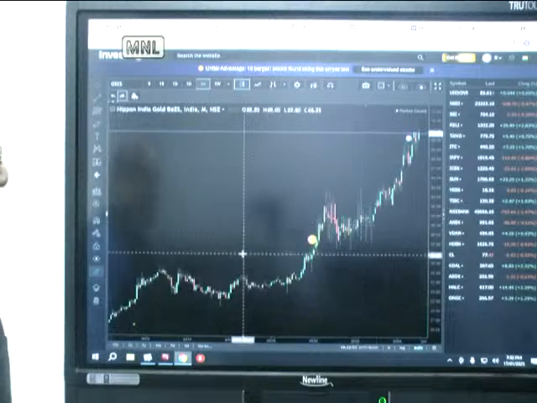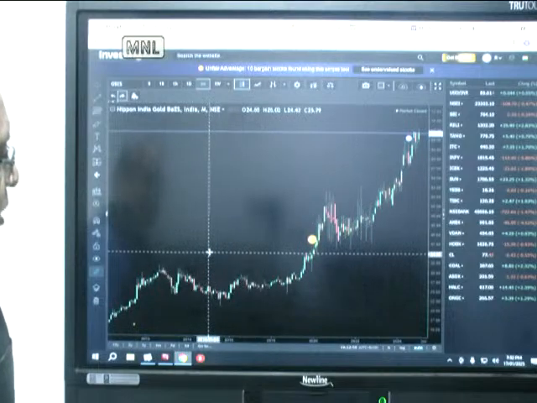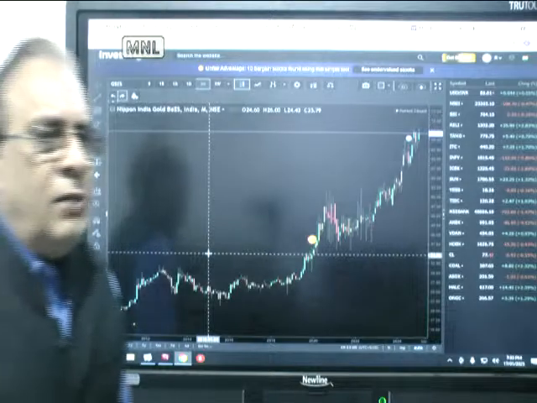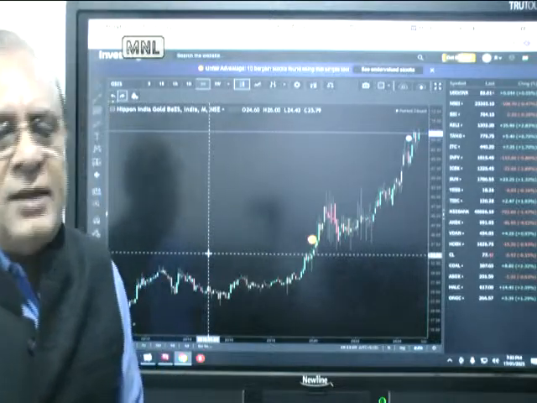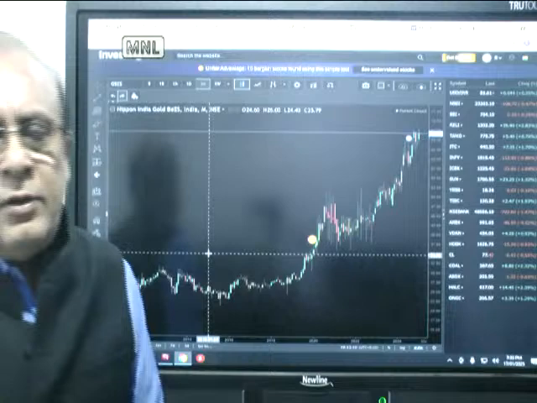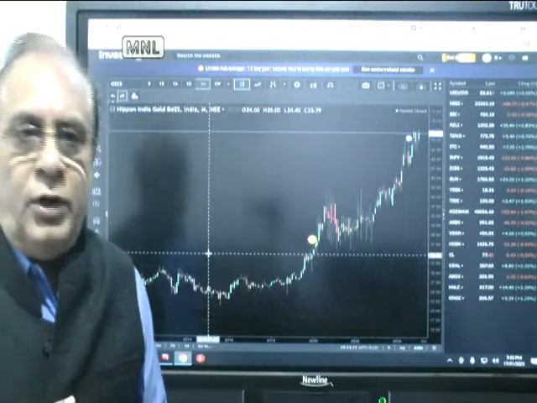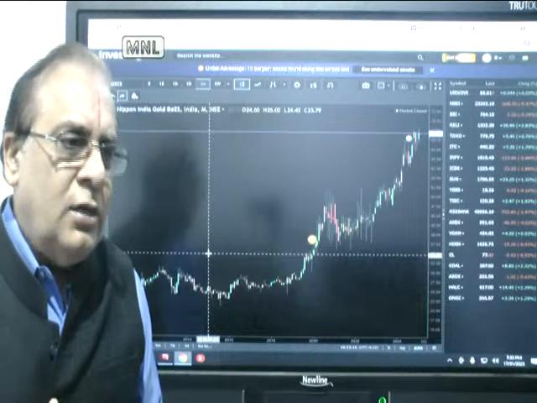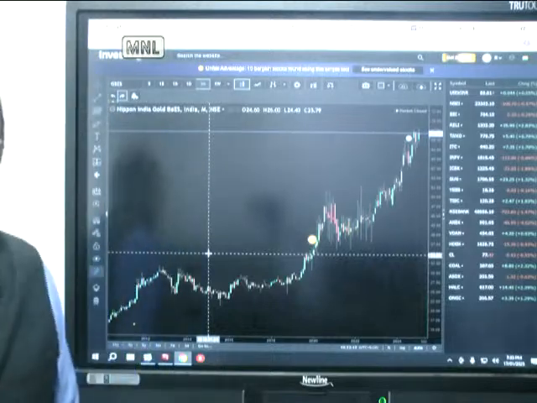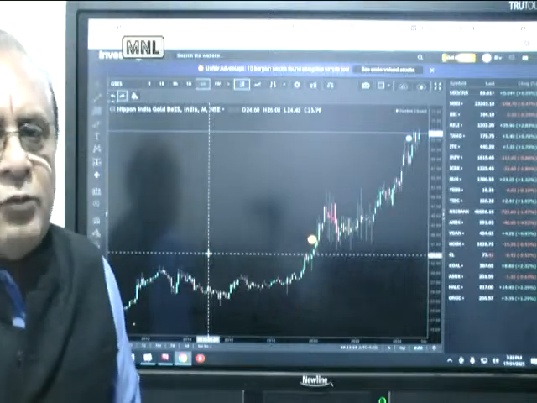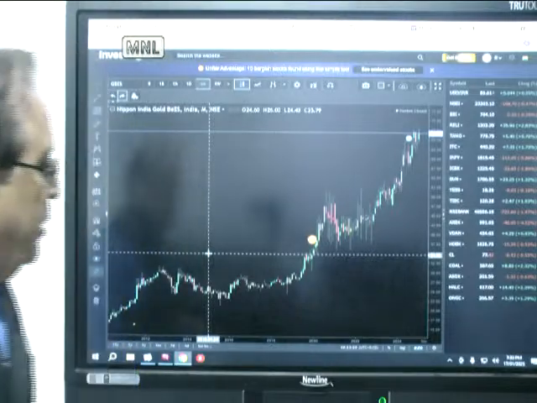So 10 years means we will move ourselves to 2015. 2015, yes, that was 25 and now 66. So slightly less than 3 times, which means it might not have given a 10% return. Probably around a 10% return is what it would have given. So last 10 years return, I think still it has done well, but probably not as good as what you would have got in the last 1, 2, 3, 5 years return.